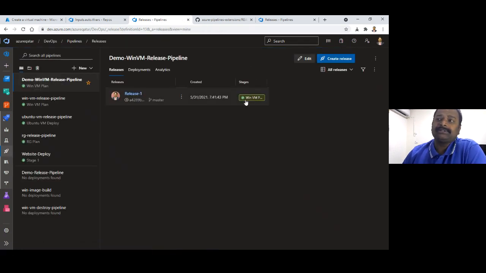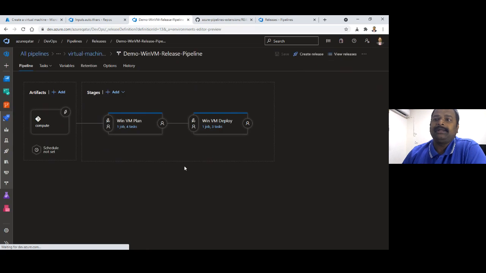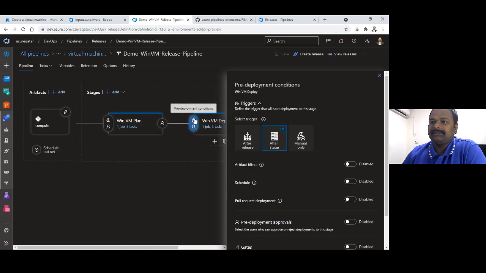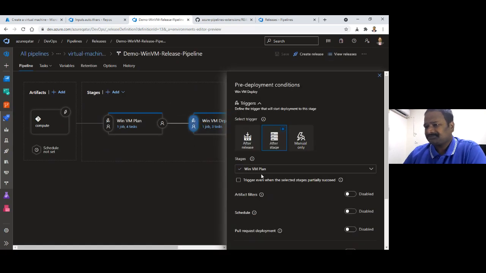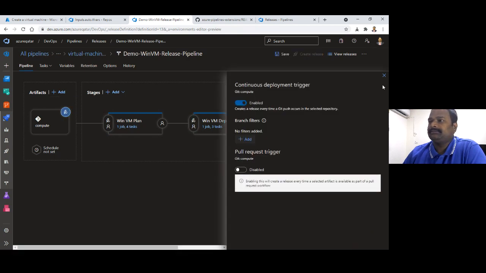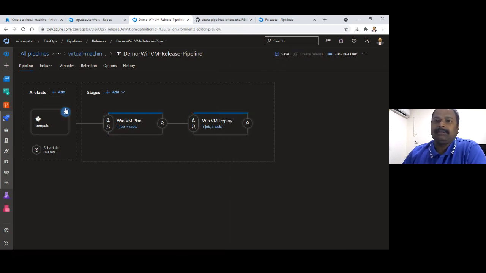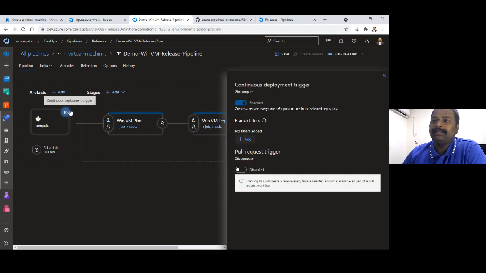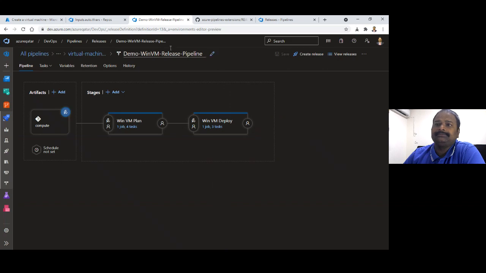What we have done here, previously we have just created one stage, but now we have created another stage. If you see the stage here, you can have the triggers for each stage. You can have approvers. Let's say I'm going to create a trigger here. I've created a trigger on the code, so when a git push happens to this branch, the pipeline will automatically trigger.